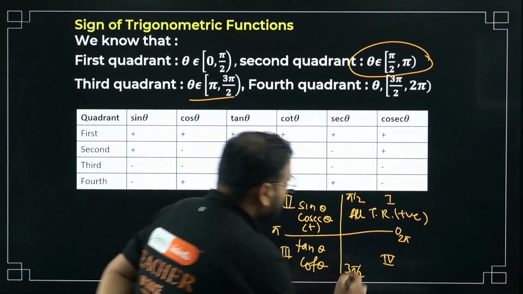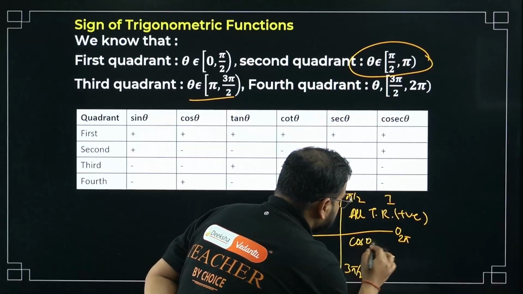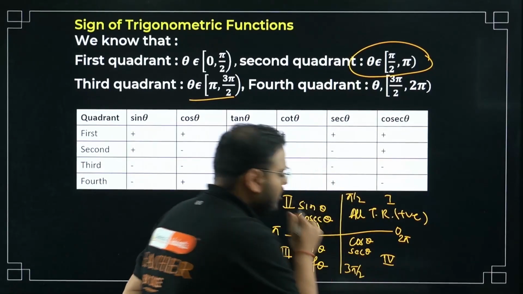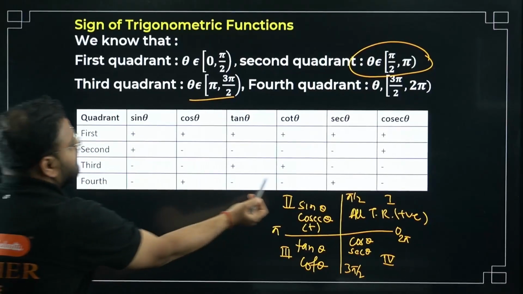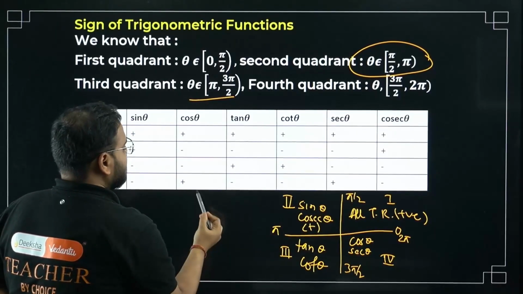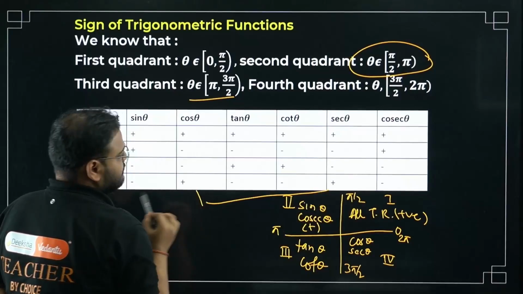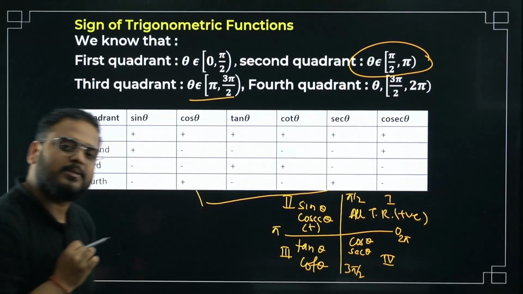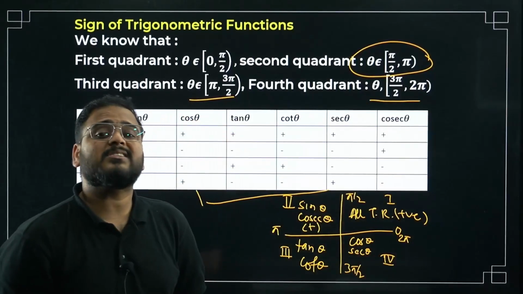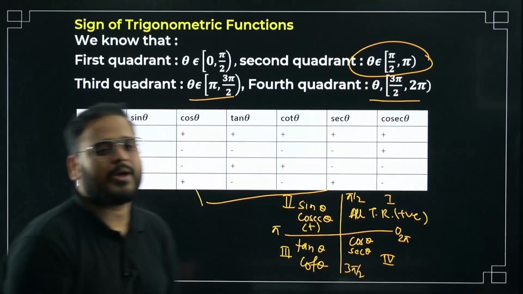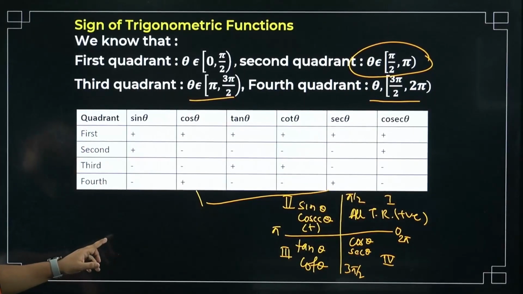Last one, bacha, cos and sec. Cos theta and sec theta. So we have cos and sec positive. Please check here. Okay. So I hope this is clear. Very, very relevant, bacha. Third quadrant is 3 pi by 2 to, sorry, fourth quadrant is 3 pi by 2 to 2 pi. Okay. Chaliye. 270 to 360.